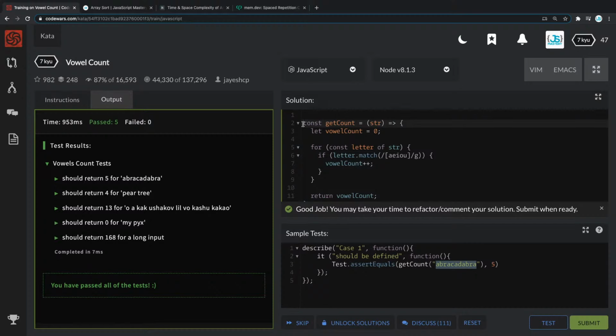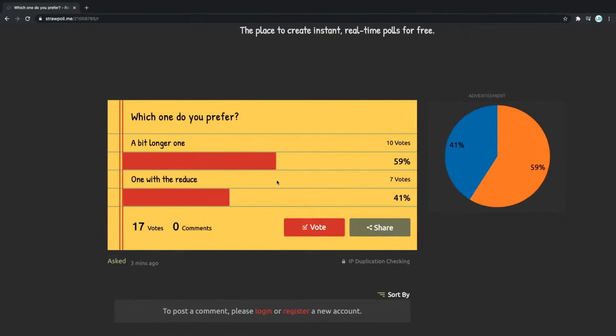Somebody said, don't be afraid of functional programming. Yeah, I agree with that. The functional approach is quite okay, and it seems like 7 people actually like the functional approach.